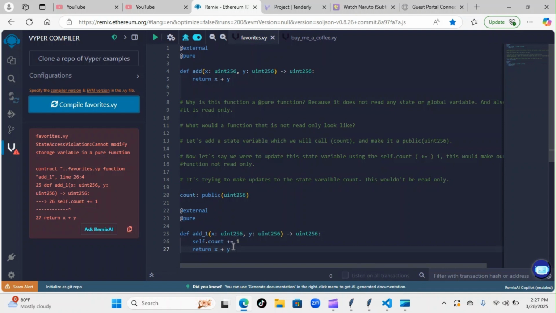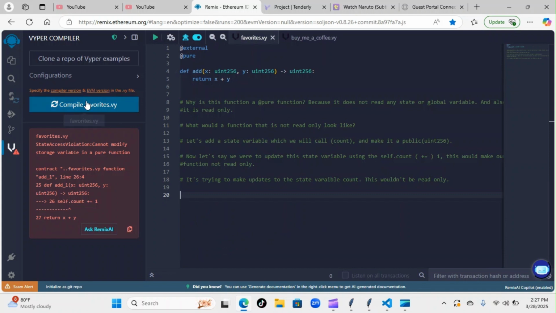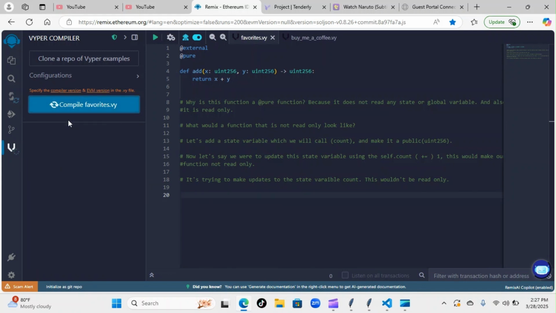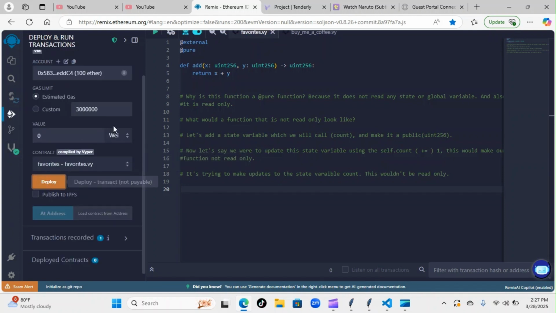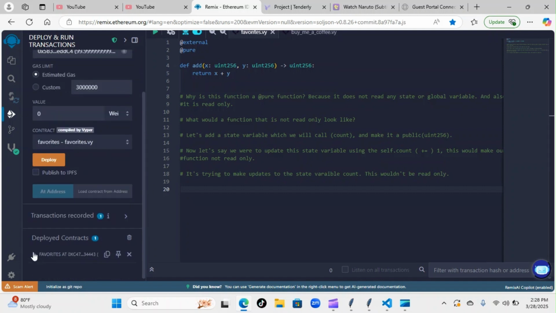So let's go ahead and take this off here. Let's take off this bottom function. We're going to recompile it and see if it goes through. As you can see, it did go through. Let's deploy it and see what we get. We're going to move down and open up the file.